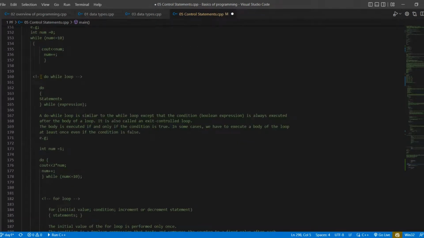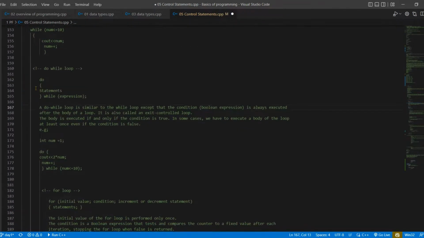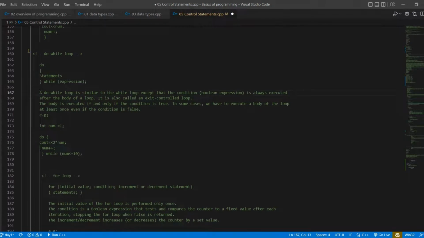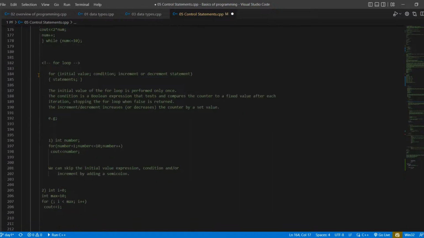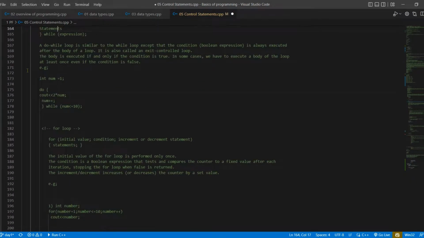Okay, now next is the do while loop. Do while is very similar to the while loop, but the syntax is different, and there is one more thing in it: if we want to execute our statement once, it doesn't matter whether the condition is true or false, but we want our statement to run at least once. Okay, so let me give you an example of the do while loop.